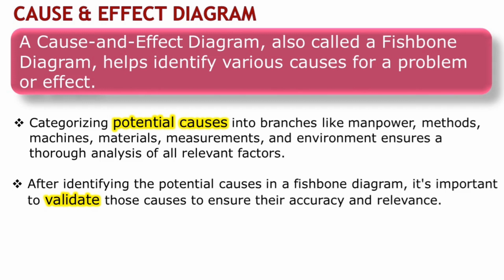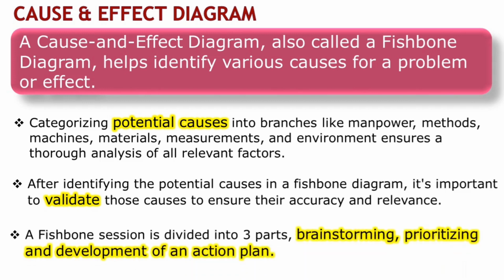A fishbone session is divided into 3 parts: brainstorming, prioritizing, and development of an action plan. In the brainstorming phase, we gather and list all possible causes. Then, in the prioritizing phase, we determine the most critical causes to address. Finally, we develop a structured action plan to tackle the identified causes.